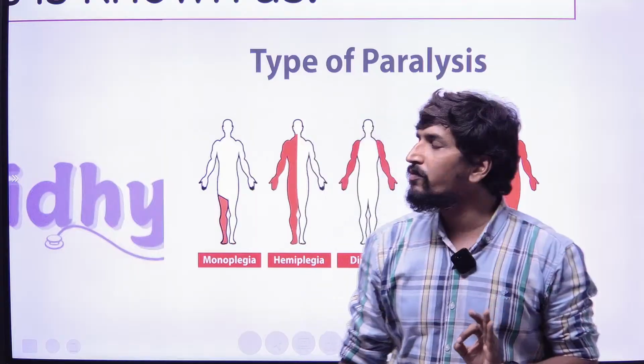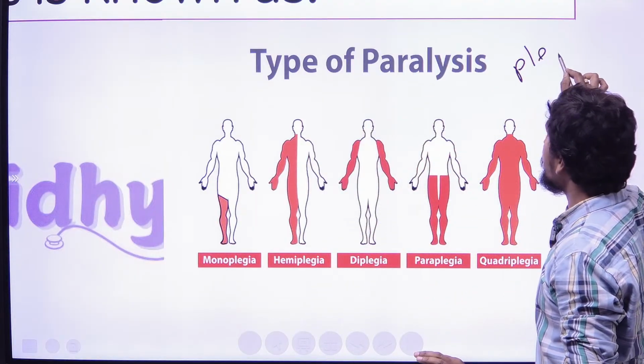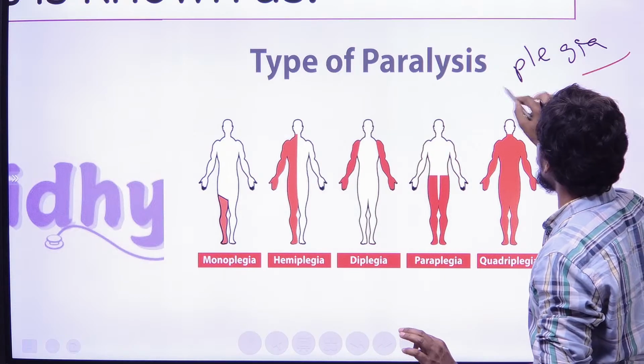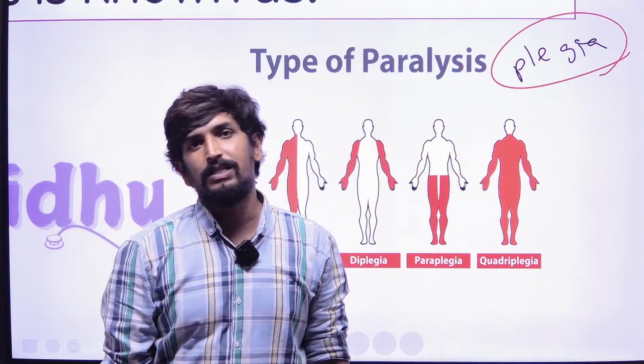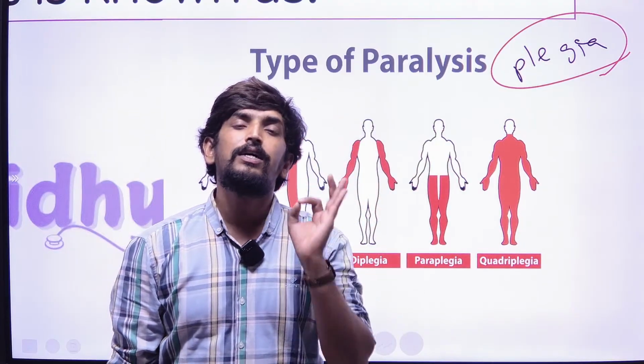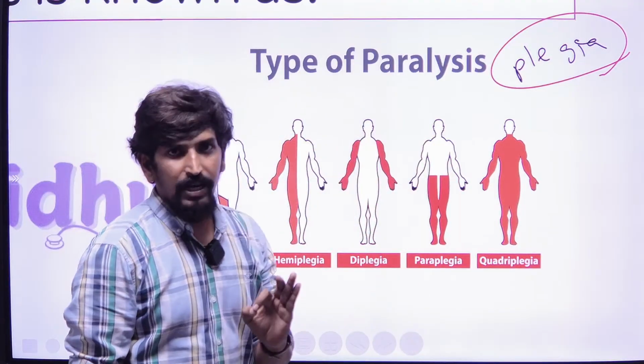In medical terms, paralysis is simply called plegia. There are different types of plegias we can classify according to extremity damage.